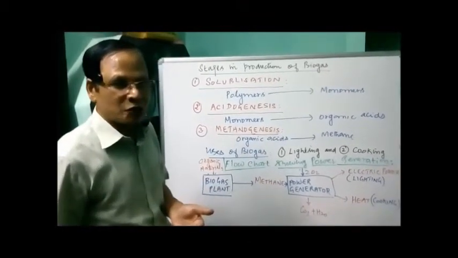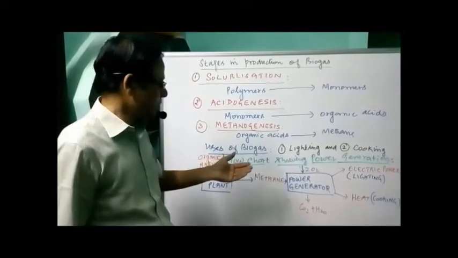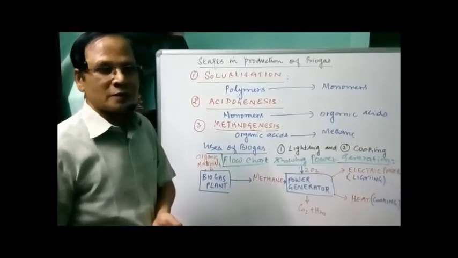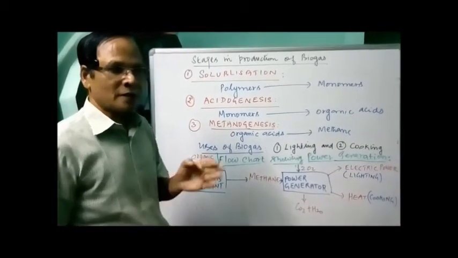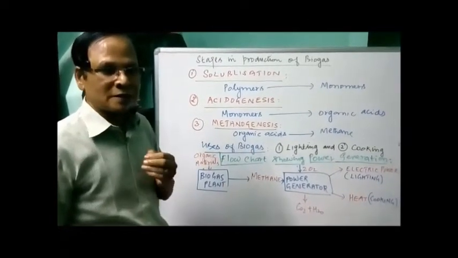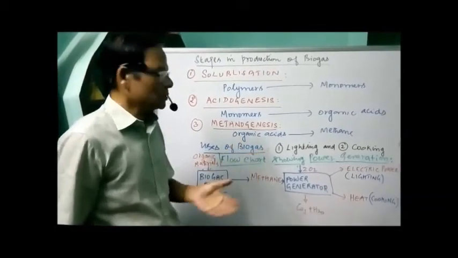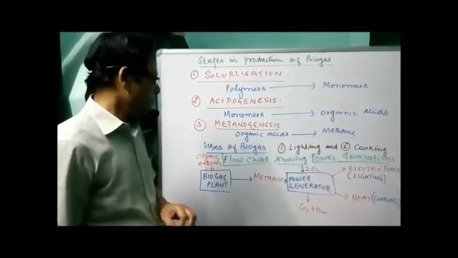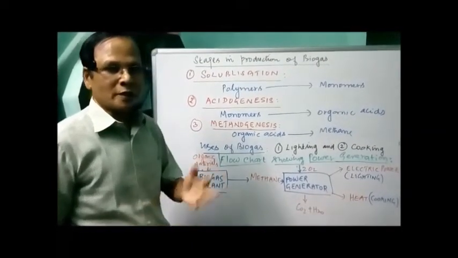How can you get the energy? The energy is produced in this way only. The methane is converted to carbon dioxide and water in the power generator with the help of oxygen. That's the oxidation process. At the same time, electric power and heat are both generated. The electric power is used for lighting and heat is used for cooking. That's the flow chart showing how the power generation occurs from methane.